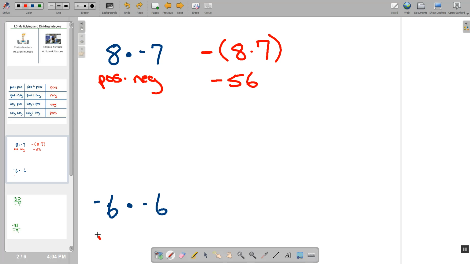Below here, we have a negative times a negative. Well, if we remember from the chart, they beat each other up and body slam into a positive. So this just becomes a positive 6 times 6, which ends up being positive 36. Okay, not the most complicated problems, but it is important to have that chart memorized and written down.